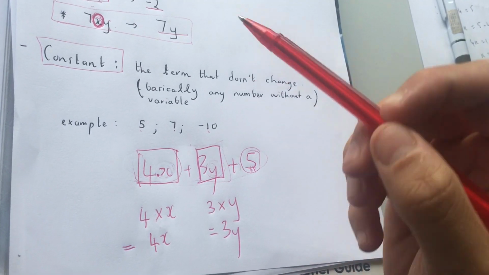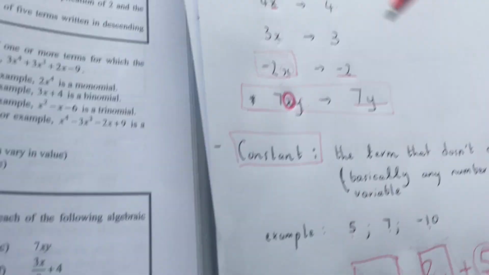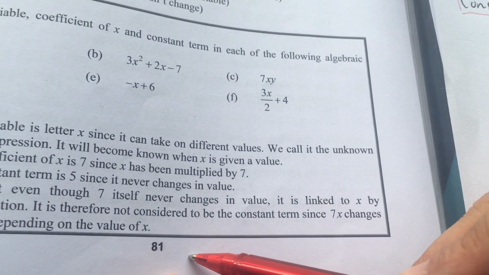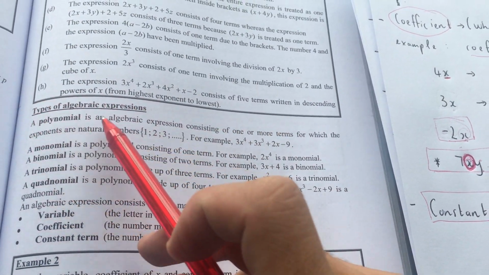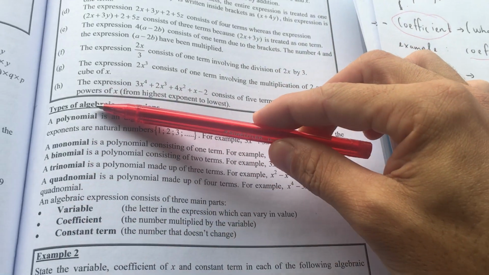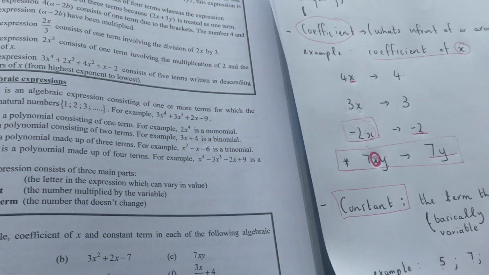For now, what I need you kids to do is, I need you on page 81 in your textbooks. On page 81, in the middle of the page, there's types of algebraic expressions. We're going to start making notes on this now, but just remember it's page 81 because I'm going to start expressions now. Right, let's move on.